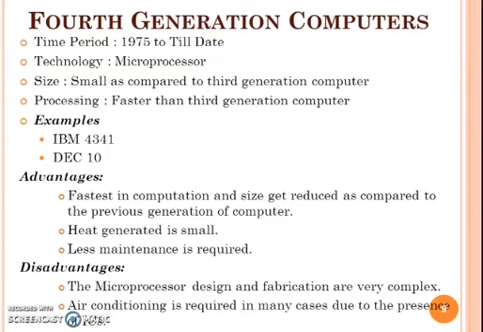Heat generated is also small. Less maintenance is also required. The drawbacks, here it is based on the microprocessor. This microprocessor design and fabrication are very complex. Next one, the air conditioning is required in many cases due to the presence of IC.